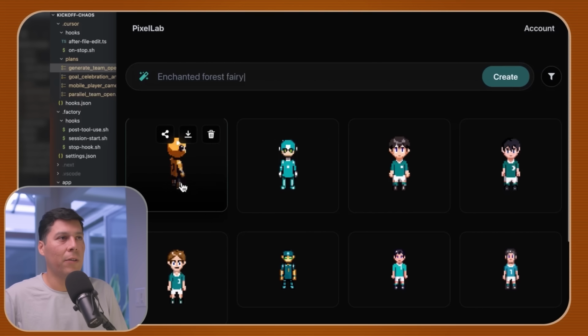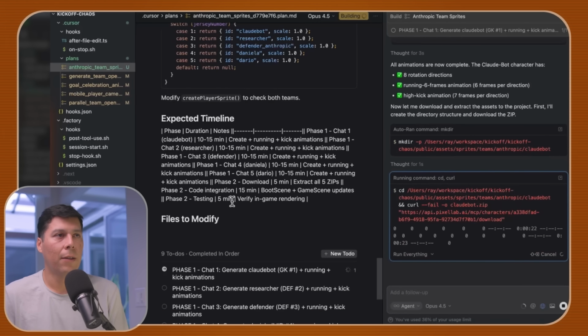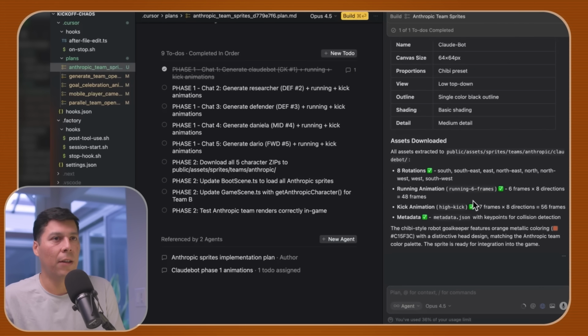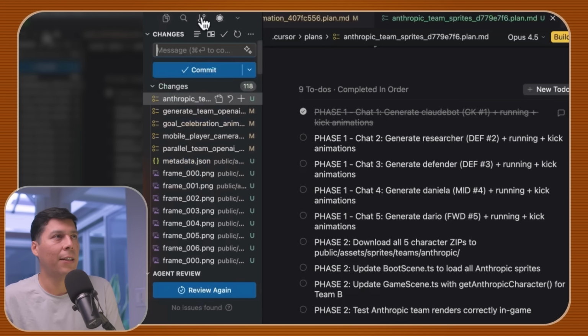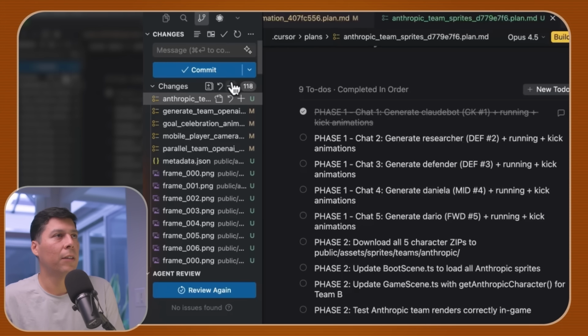So we're having some characters already coming in. This is the robot from Claude. This is awesome. So Claude bot is done. And this is Claude bot animations phase 1. Cool. So our first character is done. And let's just check in those assets. There's a lot of assets that we generated. Perfect. Cool. So I'm going to check those in, and then we're going to work on the next one too.